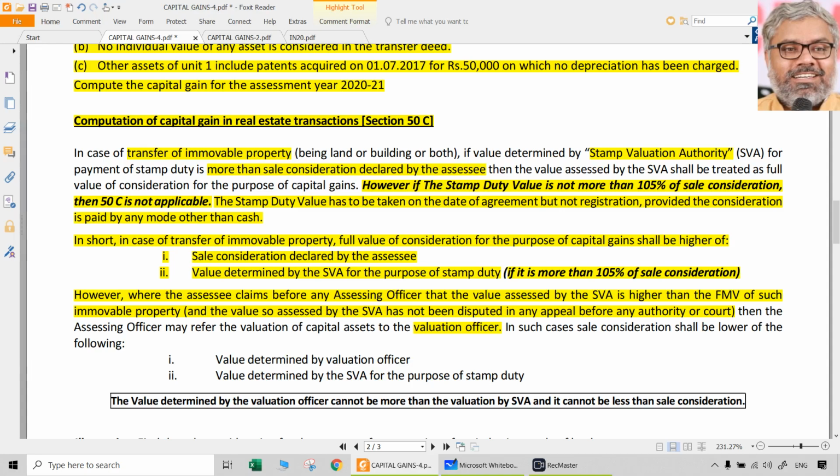So what will the assessing officer do? He will refer this valuation to a valuation officer, a professional who is going to value this particular property. Then, once the valuation officer submits the report, the sale consideration, this is final, shall be the lower of the following, very important. Earlier, we took the higher of the two things. Higher of what? Actual sale consideration declared by the assessee or stamp duty valuation, whichever was higher.